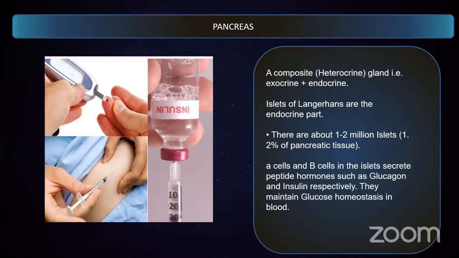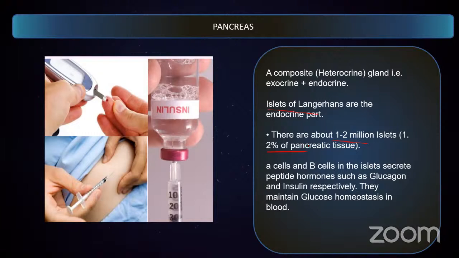The endocrine part has two important parts. These are called islets of Langerhans. There are about 1 to 2 million islets of Langerhans present, which is only about 2% of the entire pancreatic tissue.